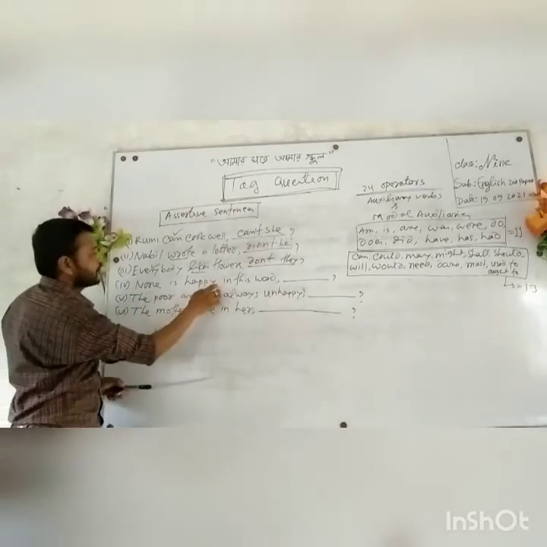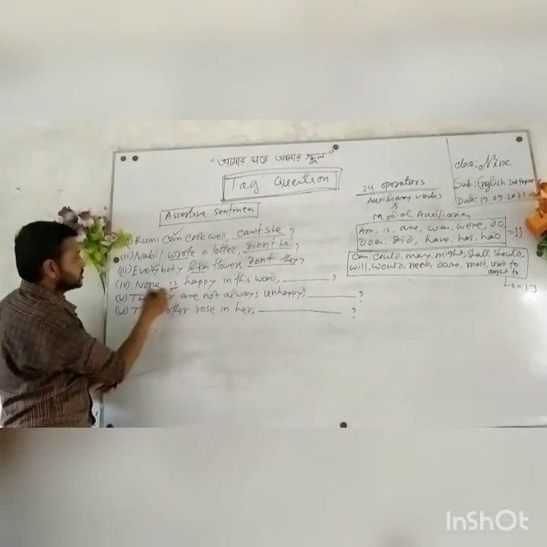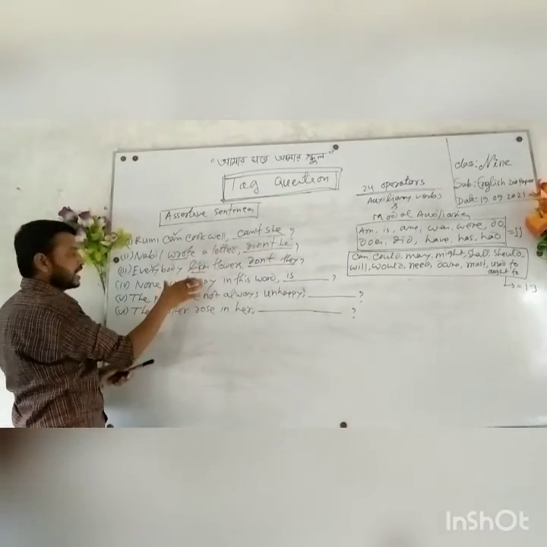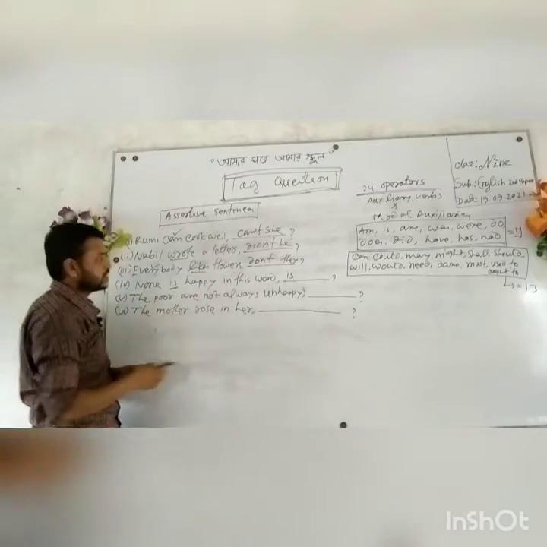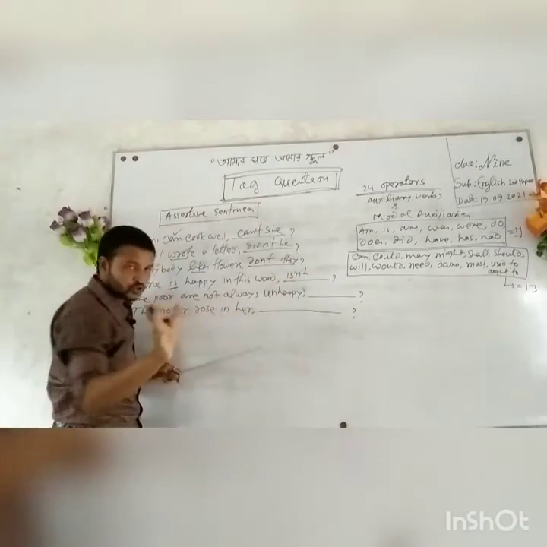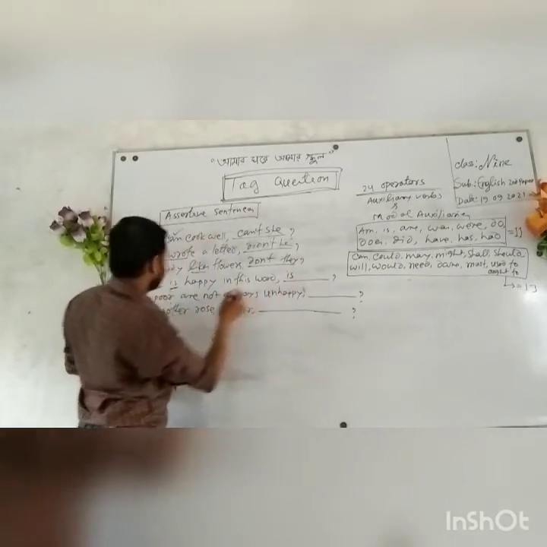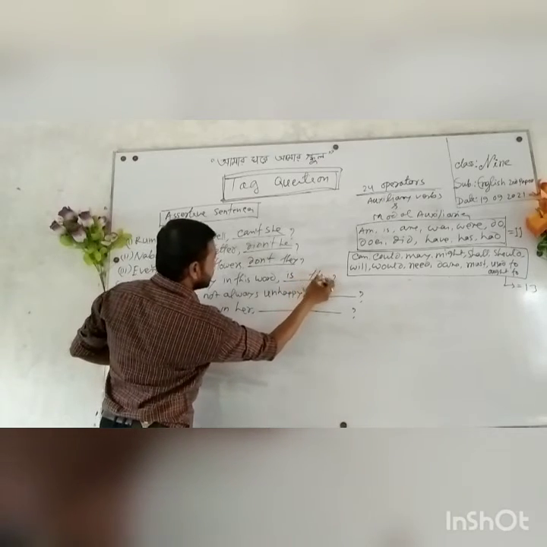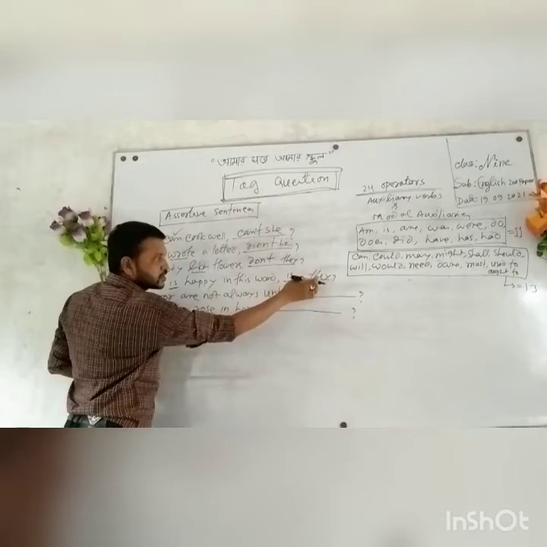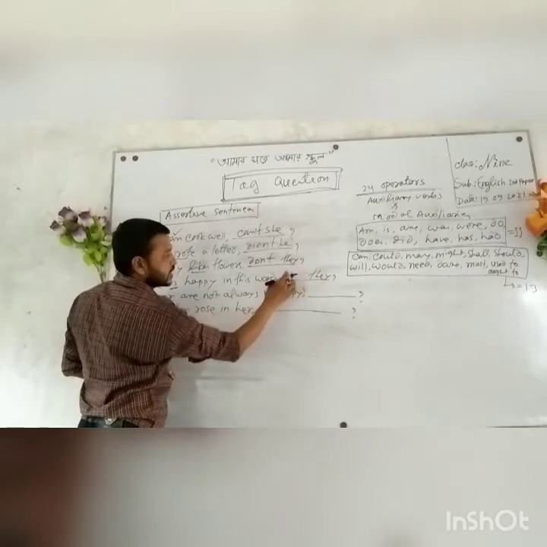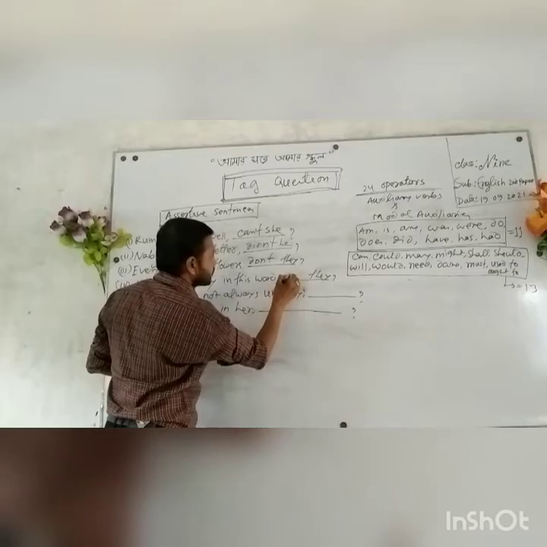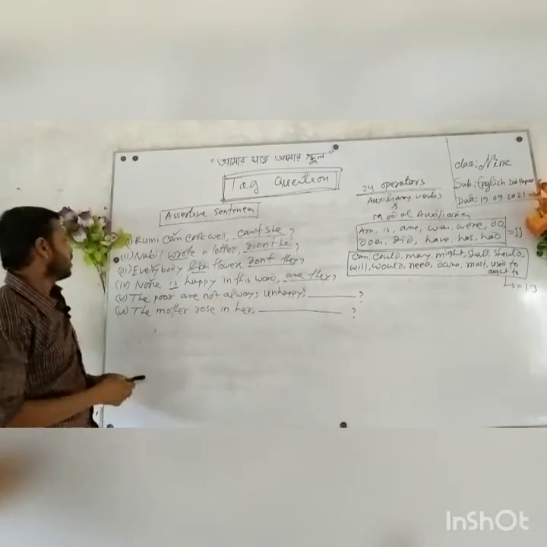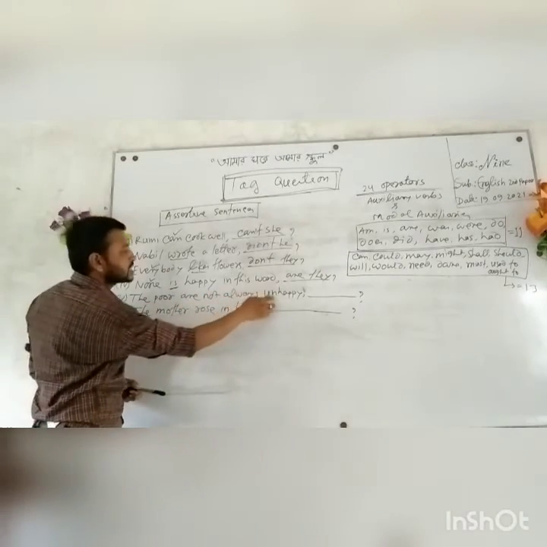None is happy in this world. Here the auxiliary verb is is, so you should take is, and this is a negative statement. None is present, so this is a negative statement, so you should not use not here. The pronoun of none is they, but here is something wrong: as we have used the pronoun they, is and they are not matching. Here will be are: are they. None is happy in this world, are they? Now here, the poor are not always unhappy.